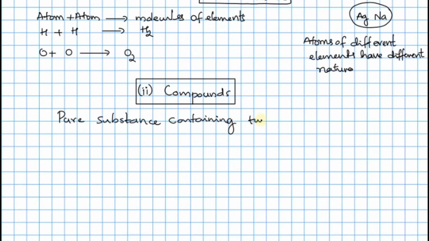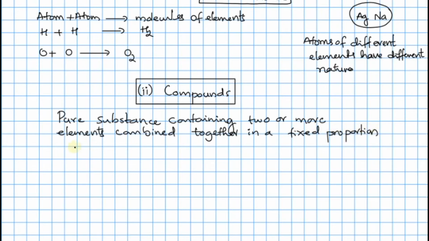Two or more elements combined together in fixed proportions by their weights.